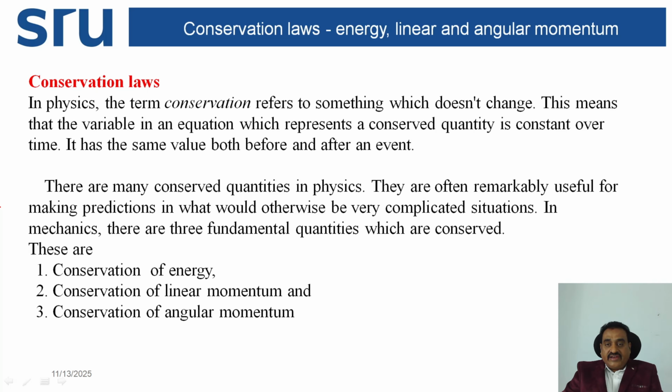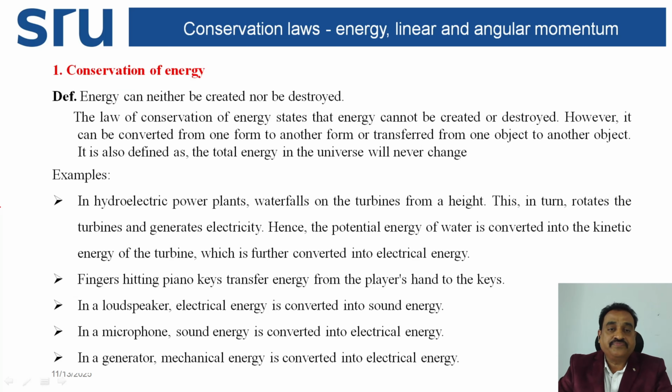There are many conserved quantities in physics. They are often remarkably useful for making predictions in what would otherwise be very complicated situations. In mechanics, there are three fundamental quantities which are conserved. These are conservation of energy, conservation of linear momentum, and conservation of angular momentum. Coming to the first one, conservation of energy.